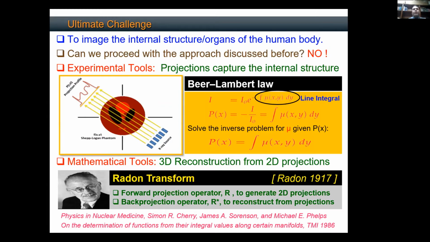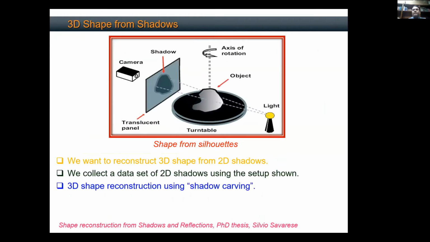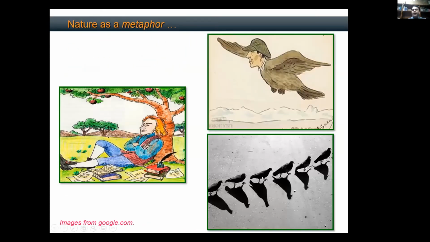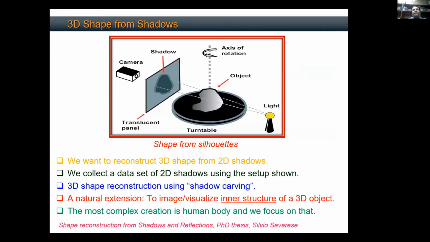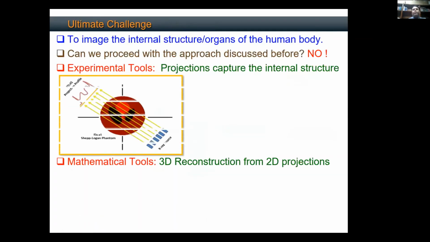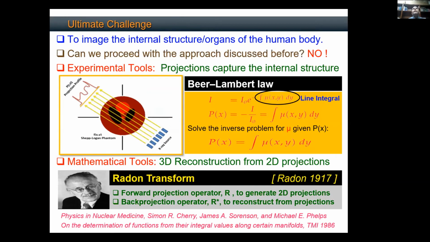Again, the forward problem is what is happening in nature: the three-dimensional object is causing 2D shadows. So there is some transform, which is the forward transform. Now I want to reconstruct the object from these projections, and that is what we call the backward transform. In 1917, an Austrian mathematician named Johann Radon proposed this Radon transform that has made medical imaging a reality. I wanted to mention this to show you the importance of mathematics: without this mathematical object called the Radon transform, this is not possible.